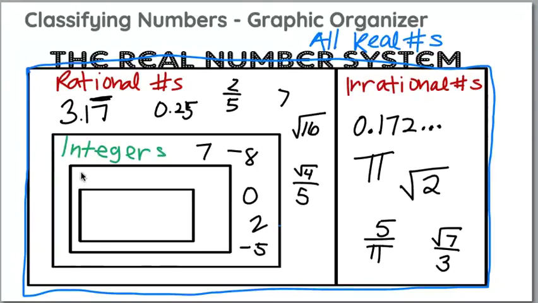Our next box inside are whole numbers. Our whole numbers are not negatives. They're the positive integers, including 0. So 0, 12, 110, 70. And finally, we have natural numbers.